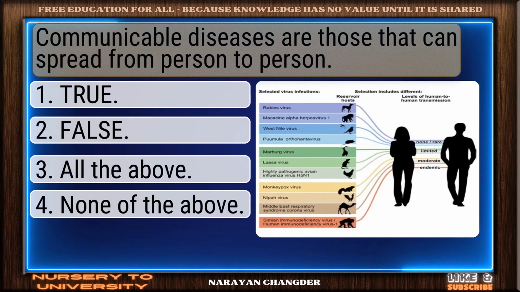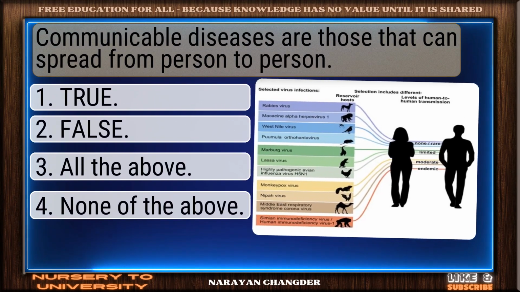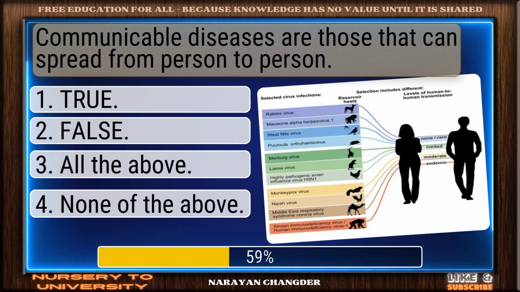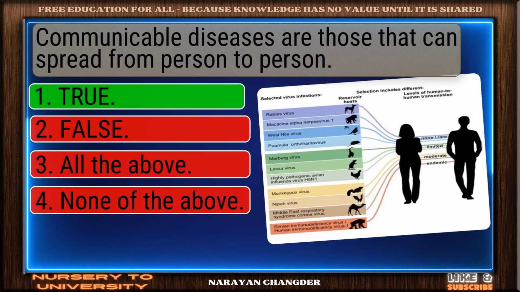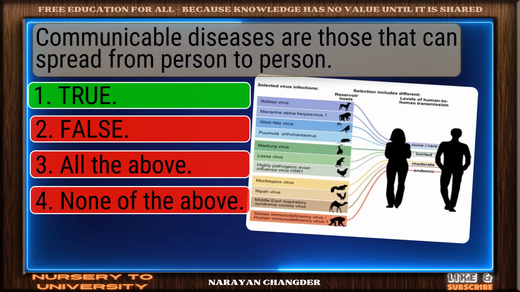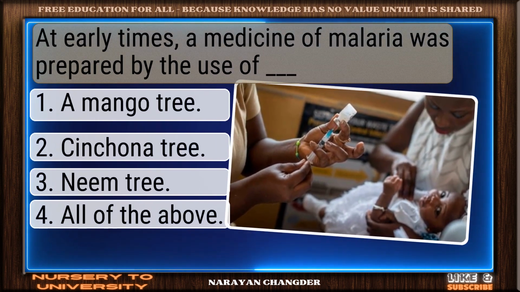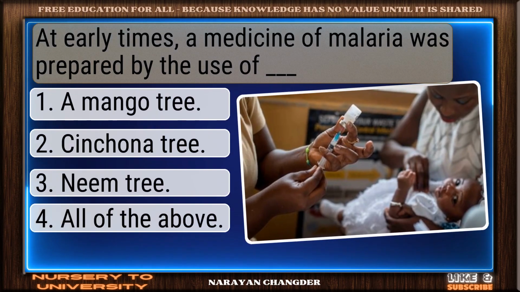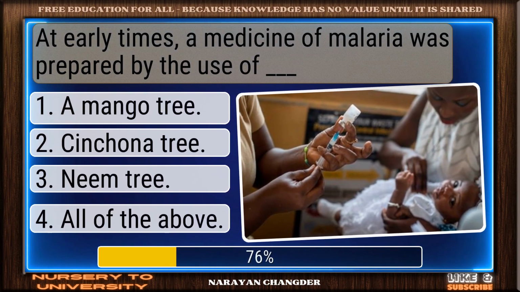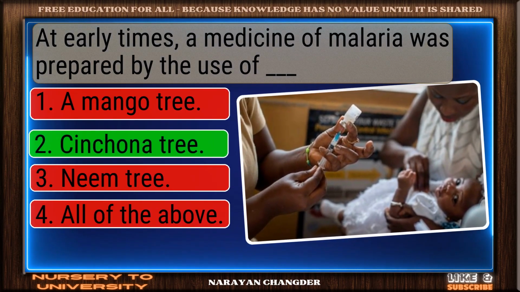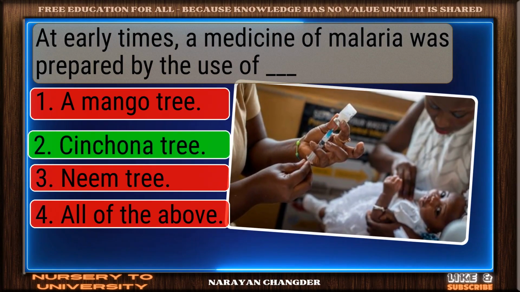Communicable diseases are those that can spread from person to person. On track. True is the correct answer. At early times, a medicine of malaria was prepared by the use of ____. Smart pick. Cinchona tree is the correct choice.